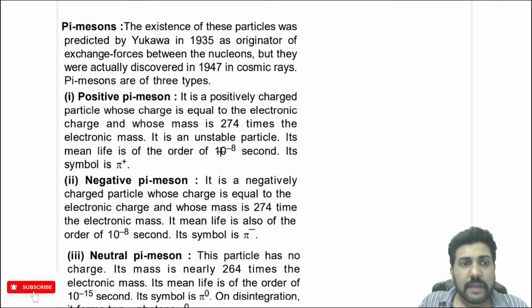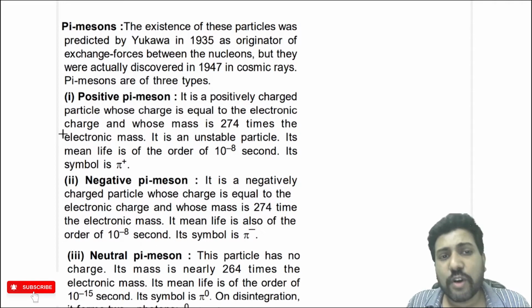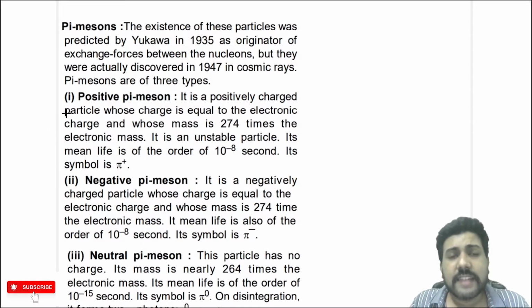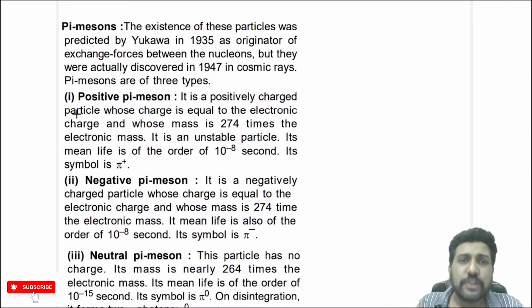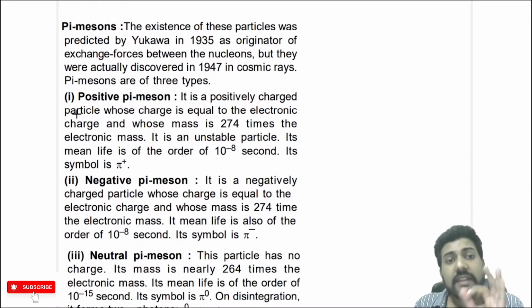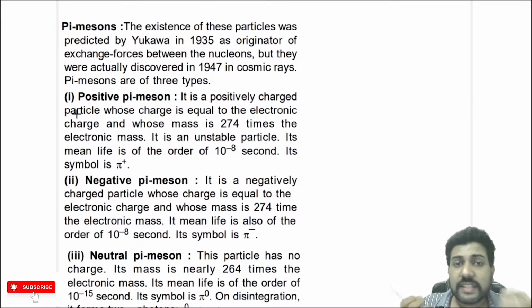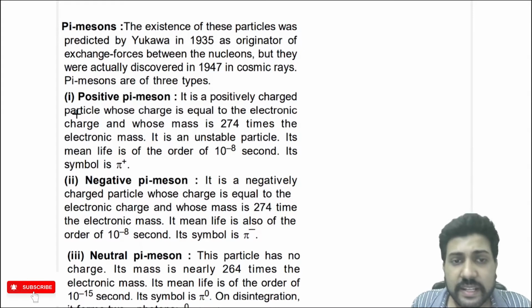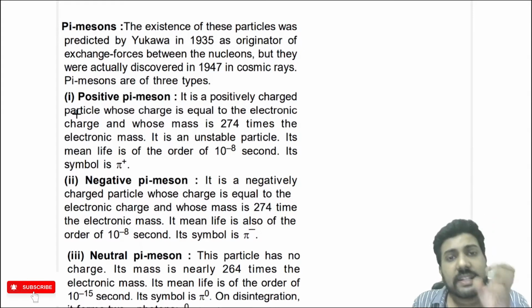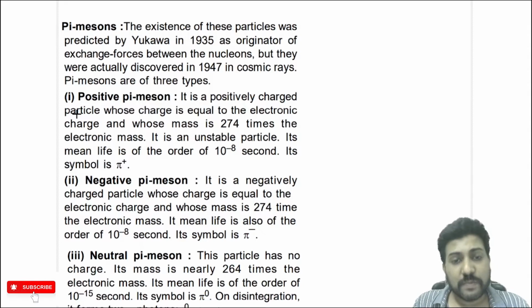Now, the next particle is the pi meson. We discussed in the last class that pi meson particles are responsible for nuclear force. There is an exchange of pi meson particles between nucleons so that they exert nuclear force on each other, right? The existence of this particle was predicted in 1935 by a Japanese scientist named Yukawa, as the originator of the exchange force between the nucleons. The nuclear force is primarily because of these pi meson particles. But they were actually discovered in 1947 in cosmic rays.